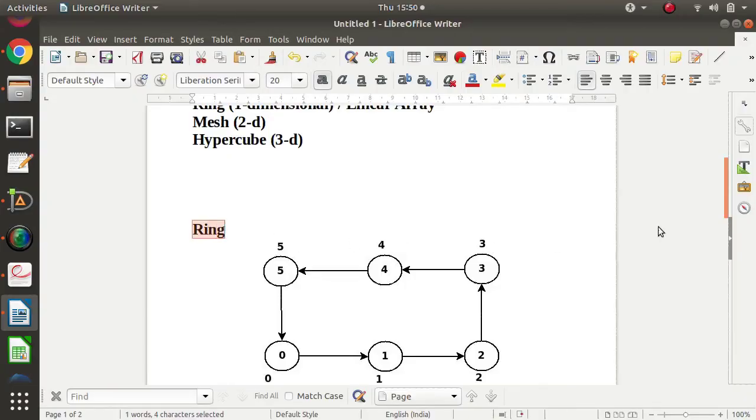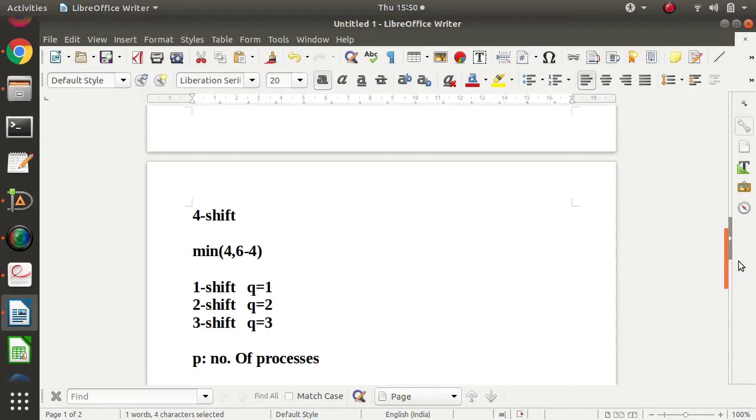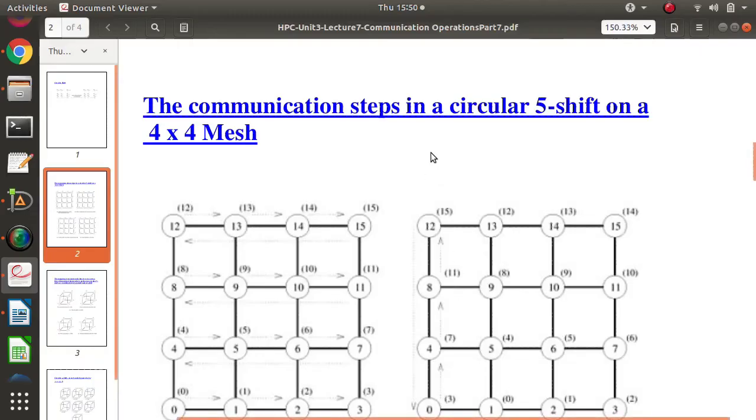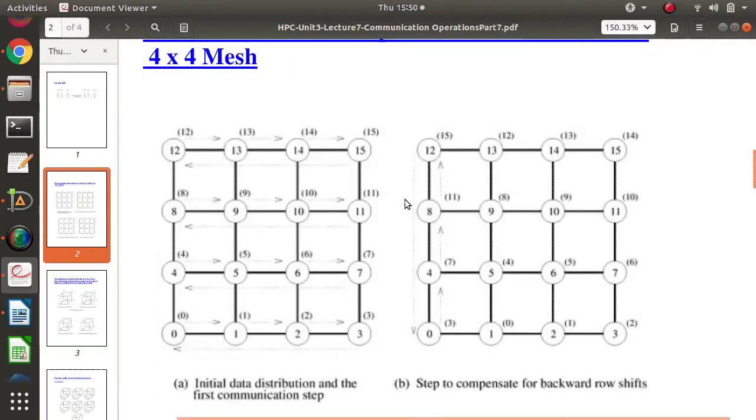Now we'll see how circular shift is done over other topologies, for example mesh and hypercube. Look at this. This is a mesh. Mesh in the sense, these processes are arranged in a two-dimensional structure. There are rows and there are columns. In other words, these nodes or processes are arranged along the x-axis and along the y-axis, or along the rows and along the columns. Now see how communication is done.